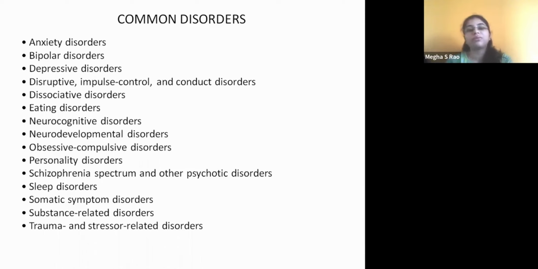And then bipolar disorder is a mood disorder. Sometimes they'll be depressed, and sometimes there is mania. Depressive disorders, only depression. And disruptive impulse control and conduct disorder: you would have seen many adolescents throwing stones, hitting the bus, or driving recklessly, right? Not listening to their parents, moving away from the house, and then killing someone, or getting involved in various criminal activities. So all these are the conduct disorders. And being too aggressive, right? Killing someone is not a disorder, but killing someone because of a disorder can also happen.